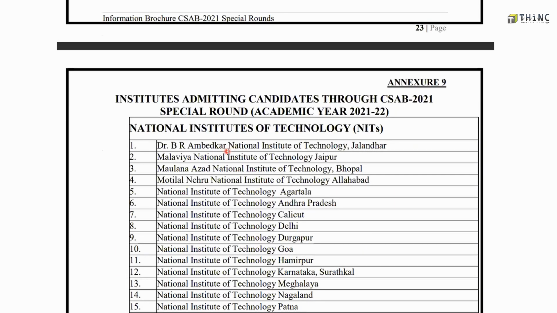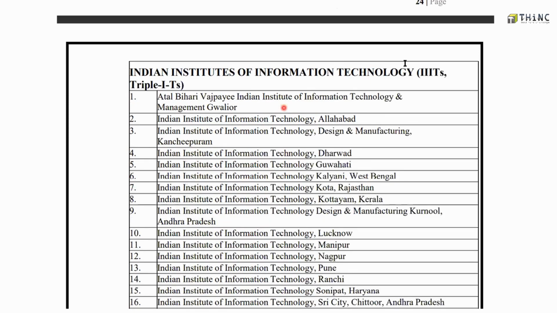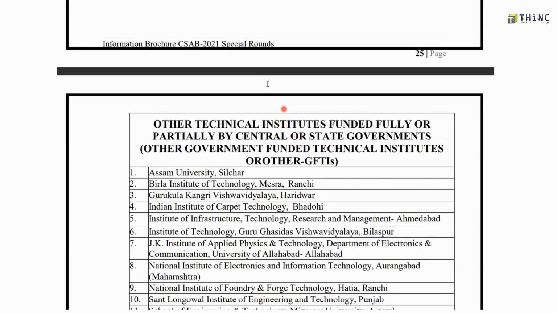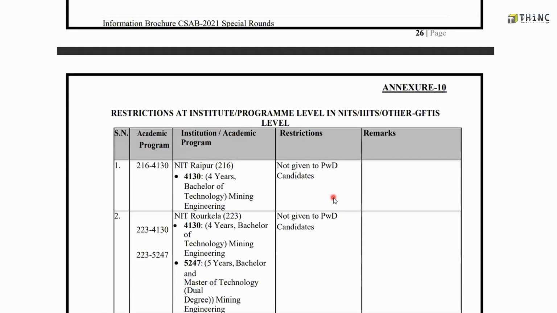Now let's have a look at the participating institutes. This is the list of the NITs which are participating in the CSAP process. You can go through the list and choose your preferred institute. These are the other technical institutes which are participating in the program. So hope you have got an idea of the CSAP allotment process.